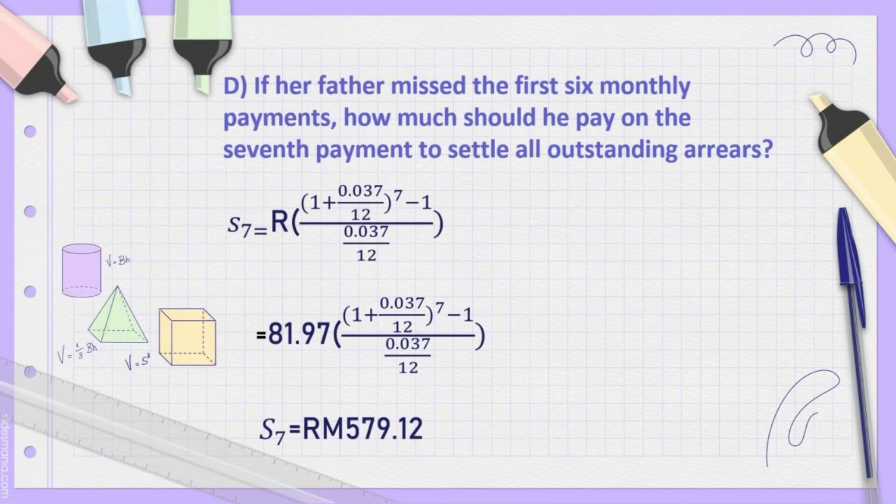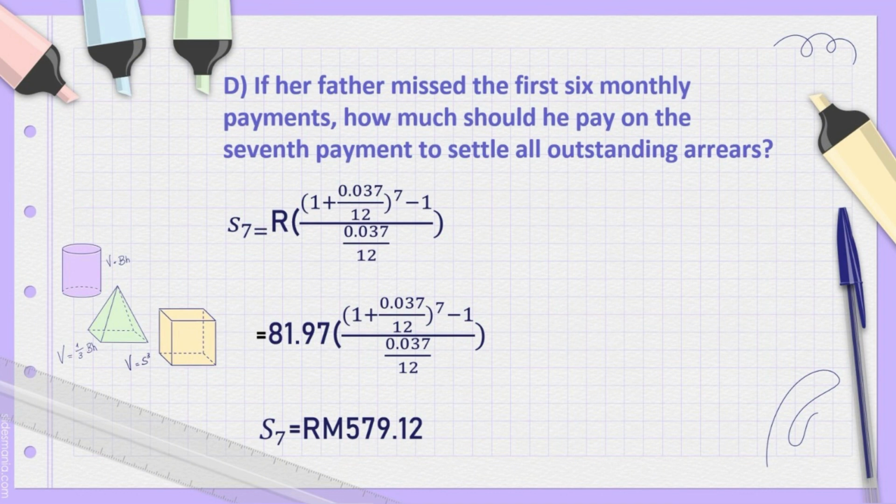For question D, if her father missed the first 6 monthly payments, how much should he pay on the 7th month payment to settle all outstanding arrears? For this question, we are using the future value formula. We are using S7, which refers to the 7th month.